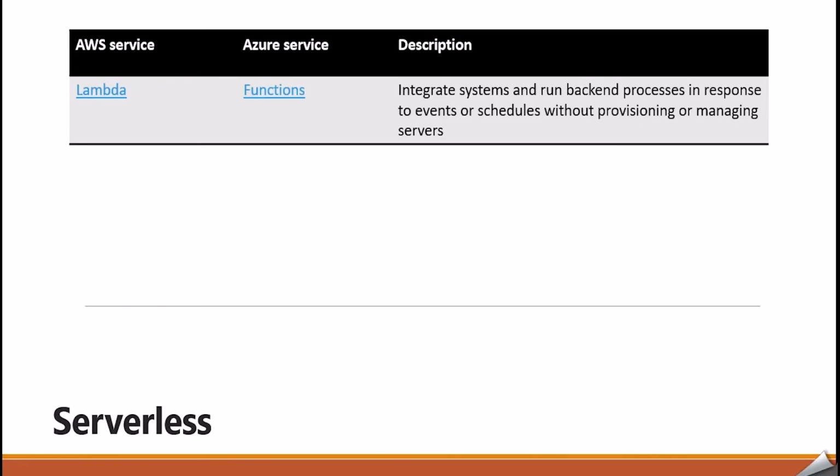Now, in serverless, AWS provides Lambda and Azure provides Functions. These are the two serverless computing services provided by the AWS and Azure cloud providers. So what is the description? It integrates systems and runs backend processes in response to events or schedules without provisioning or managing servers. You just write your code and deploy it on Lambda or Functions, and server management and provisioning will all be taken care of. You can write the code in Java, C++, C#, Python, Node.js in the case of AWS Lambda.